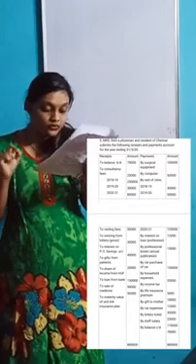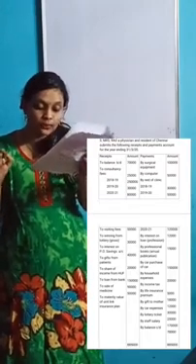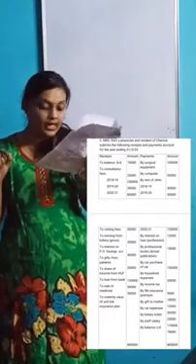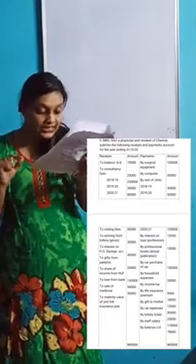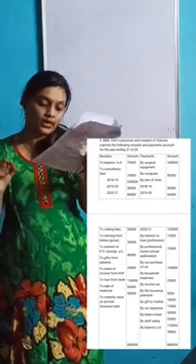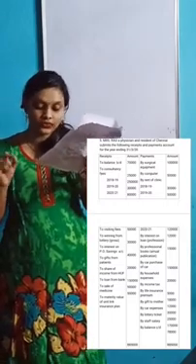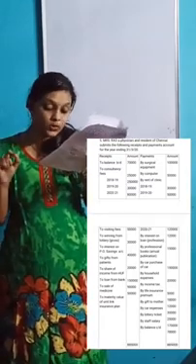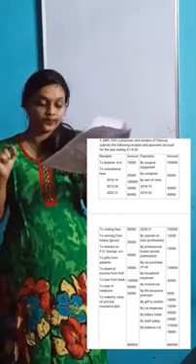Second point: visiting fee due but not received for 2019-20 is rupees 18,000. Third point: consultation fees due but not received for 2019-20 is rupees 8,000.